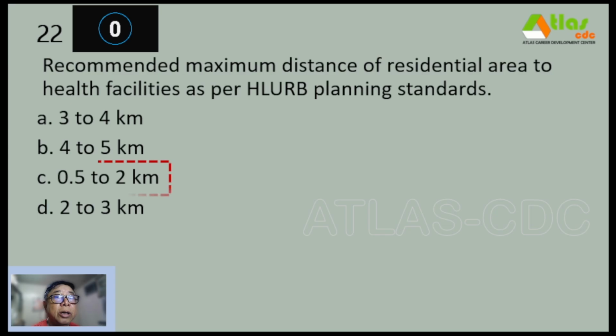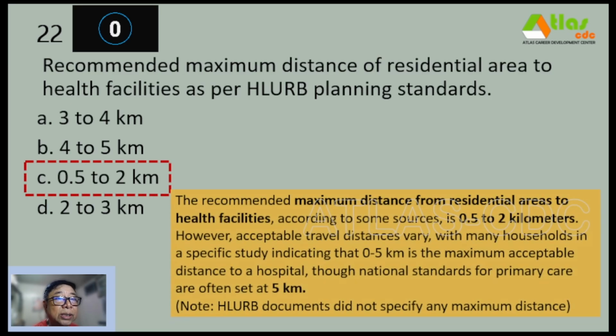And our correct answer is letter C, 0.5 to 2 kilometers. So the recommended maximum distance from residential areas to health facilities, according to some sources, not from CLUP, is 0.5 to 2 kilometers.